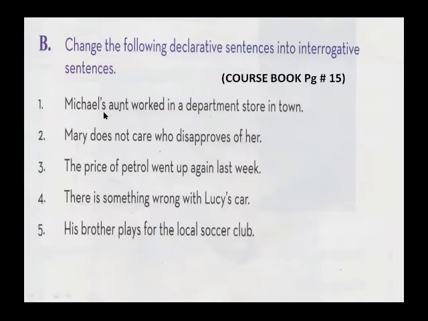First sentence is Michael's aunt worked in a department store in town. So here the writer is talking about Michael's aunt. So Michael's aunt is the subject of this sentence. Whatever word is followed with a verb, that word is the subject of the sentence. Whether the subject has done the verb in the past, whether it is going to do it in the future, or whether it is working in the present.